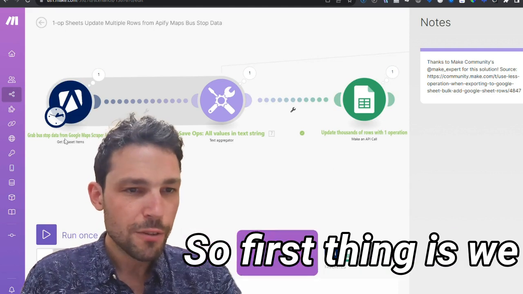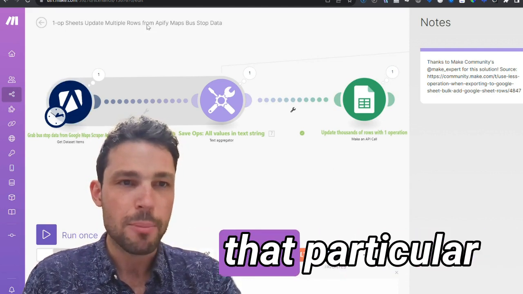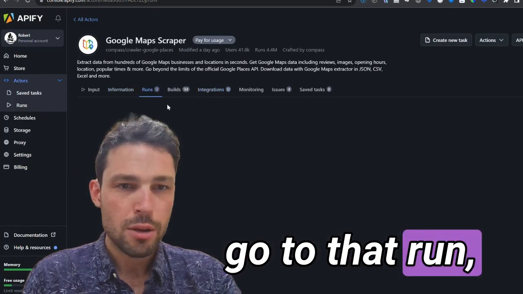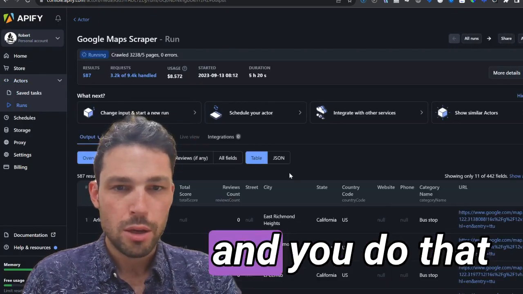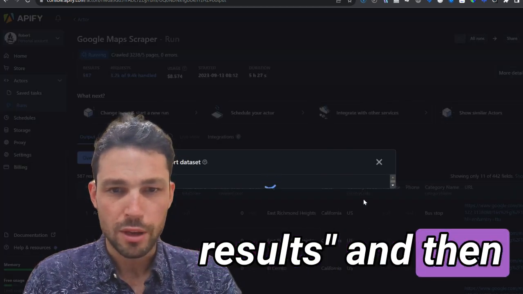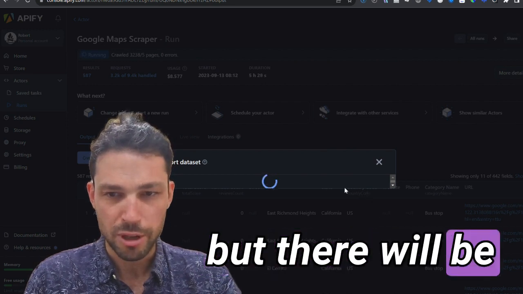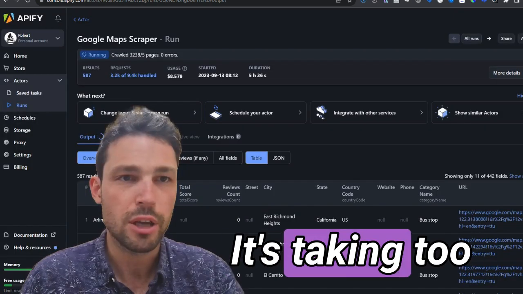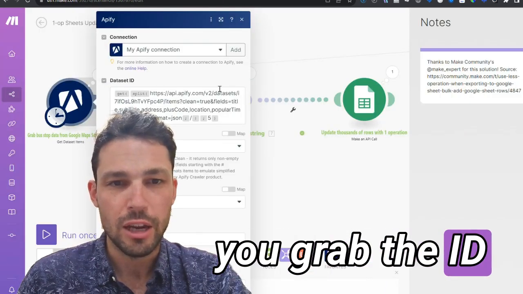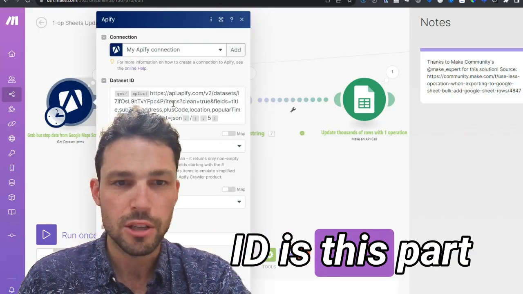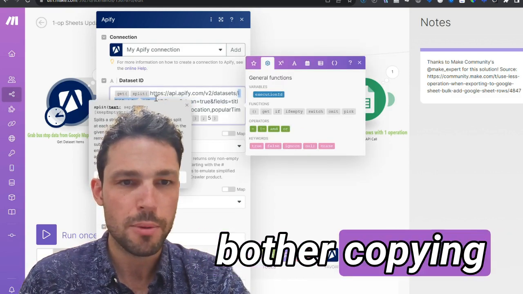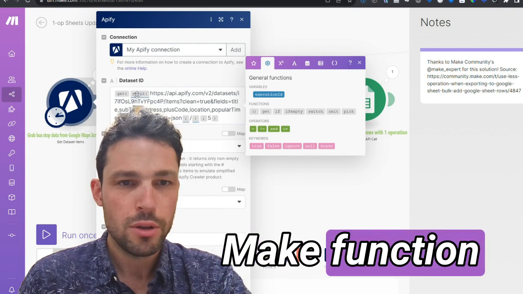Okay, so first thing is we grab all the bus stop data from that particular Apify run. All we do is go to that run and grab its link by going to export results and then copy link. It takes a second, but there will be a little button that pops up that says copy link. You grab that link and you grab the ID, and the dataset ID is this part. Because I wanted this to be really user friendly and not have to even bother copying and pasting it, I just wrote a little Make function to get that.